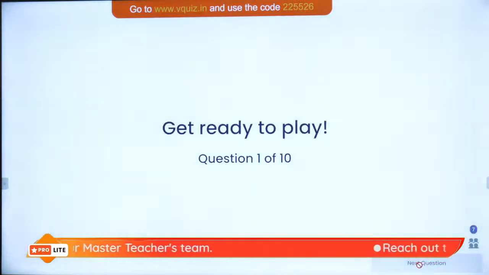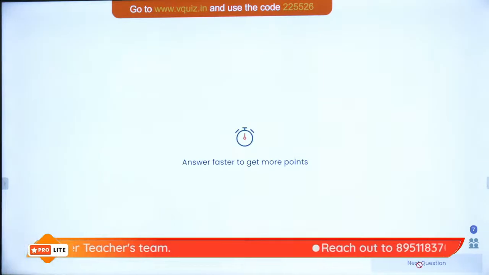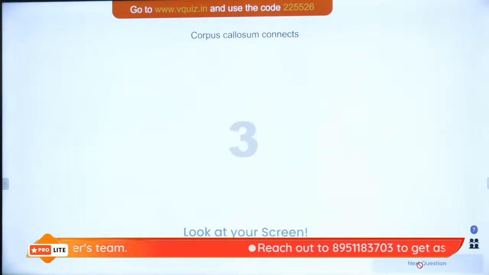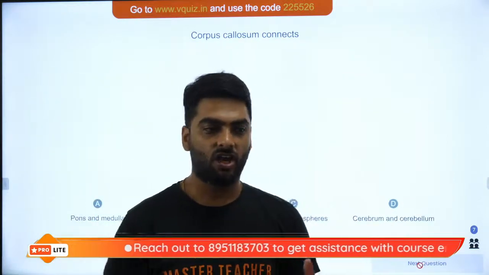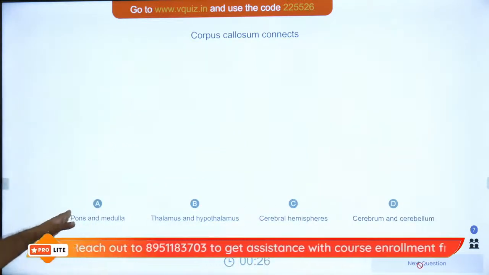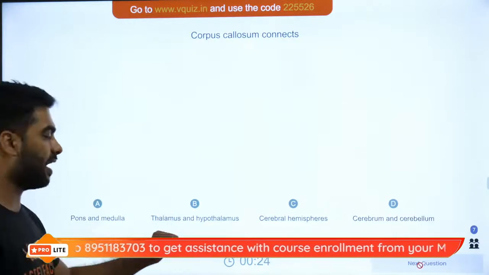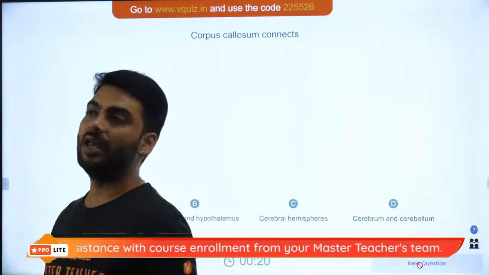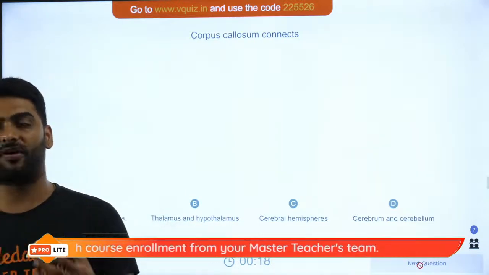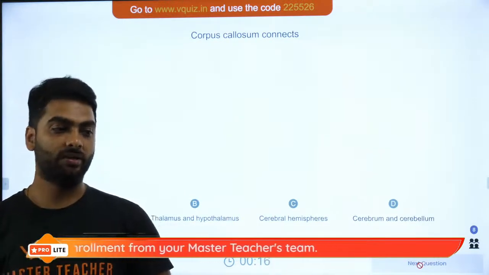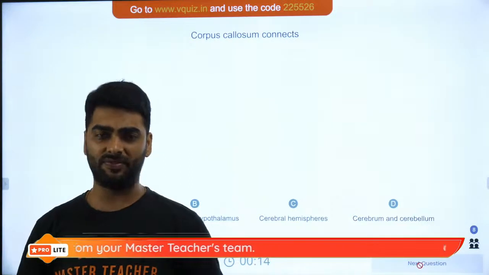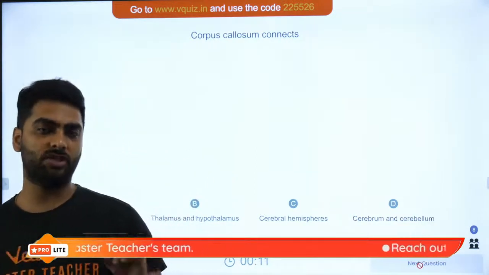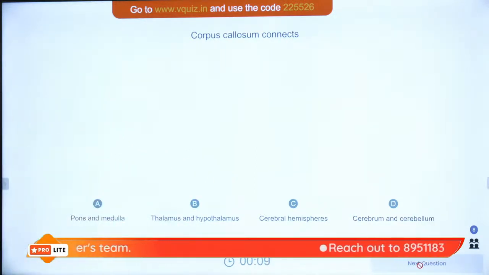Okay, let us begin with the first question. We have got some beautiful 10 questions for you. The first one is corpus callosum. It is a band of nerves. Corpus callosum connects the pons and the medulla, the thalamus and the hypothalamus, the two hemispheres of the brain, or the cerebrum and the cerebellum. Remember, I told you to find out a little information about corpus callosum in the previous session. If you have found out the information, you should be able to answer this.